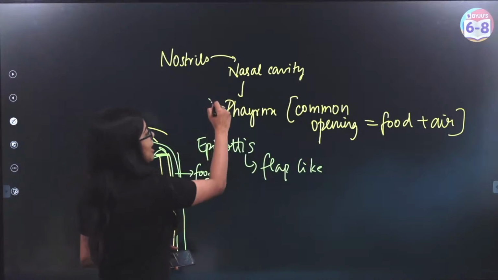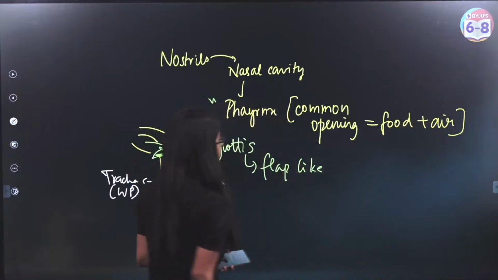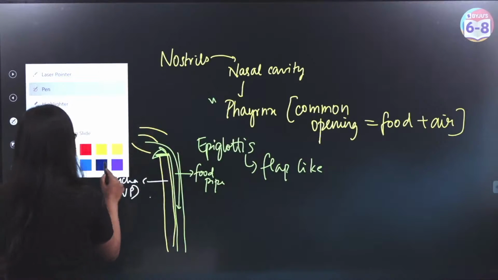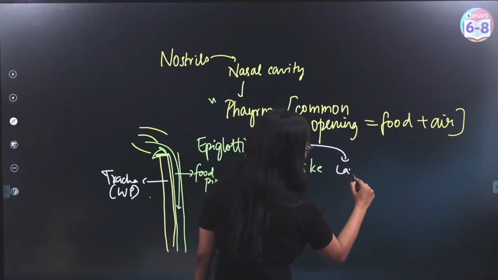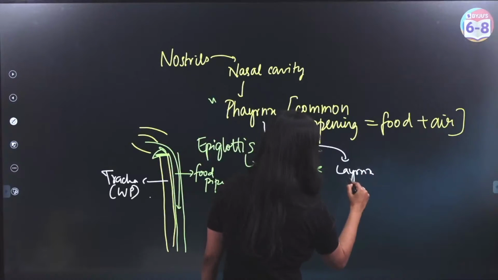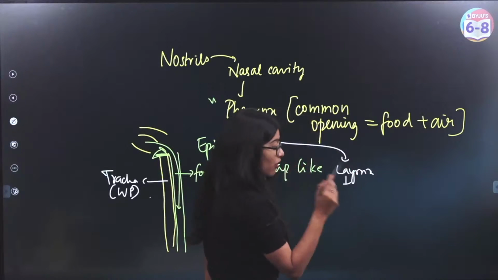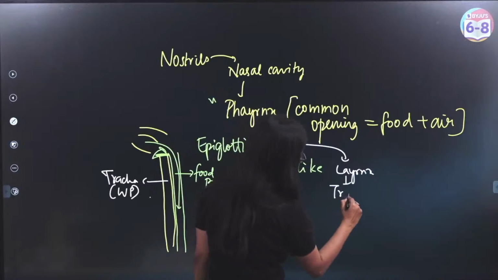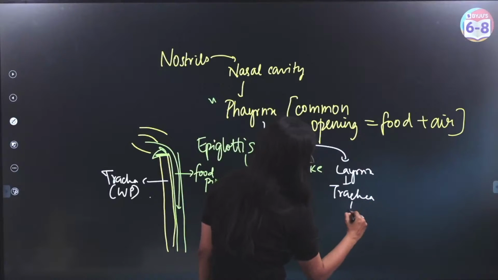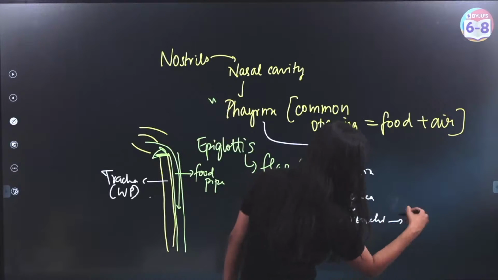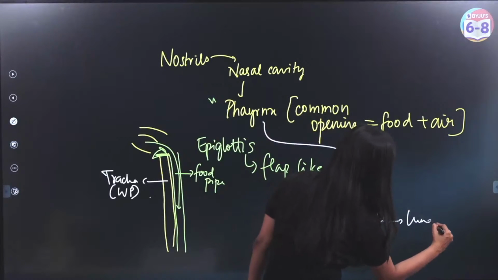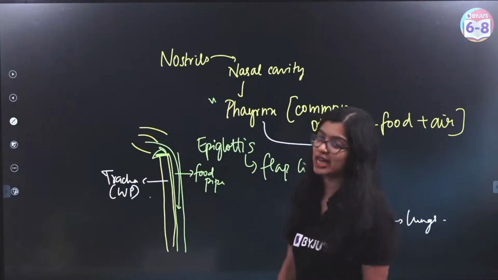What is the meaning of pharynx? It is right here. I've written on the screen. It is a common opening for both. Then, of course, from pharynx, it will go into larynx, right? I think the spelling is wrong for larynx. Excuse me for that. Then from here, it will go into the trachea. From trachea, it will go into bronchi. Then from bronchi, it will enter into lungs, right? So this is the correct passage.